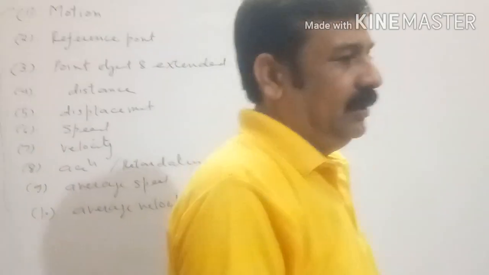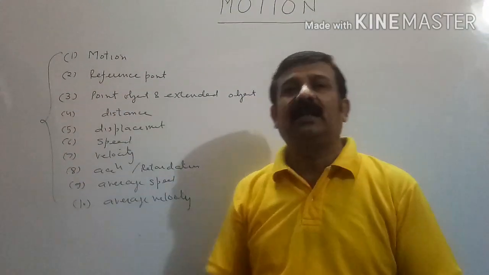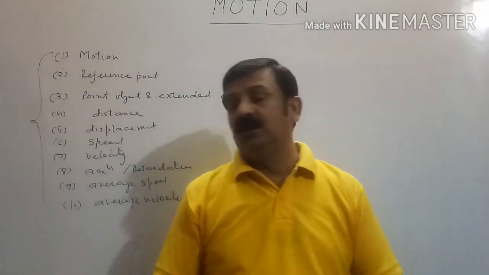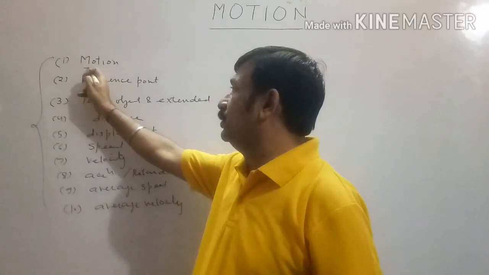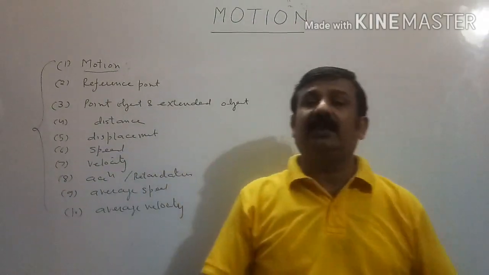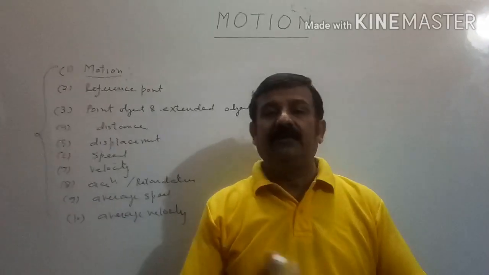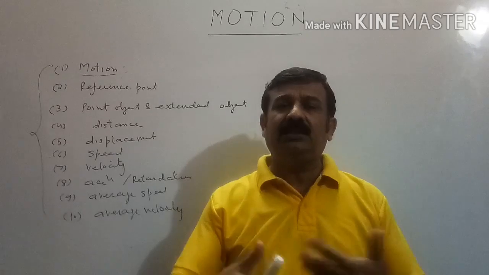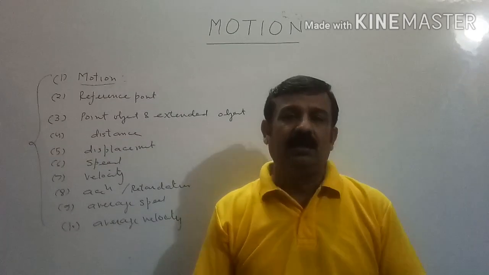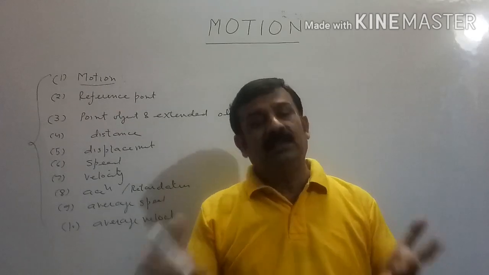Mostly when we do numericals based on mechanics, we try to calculate these parameters. We try to know how these parameters are changing with respect to time. So the first topic is, what is motion? Right from class 6th, 7th, 8th or class 9th, you are aware of the definition of motion. A body is said to be in motion when its position keeps on changing with respect to time. This is the simplest definition of motion that we use everywhere.